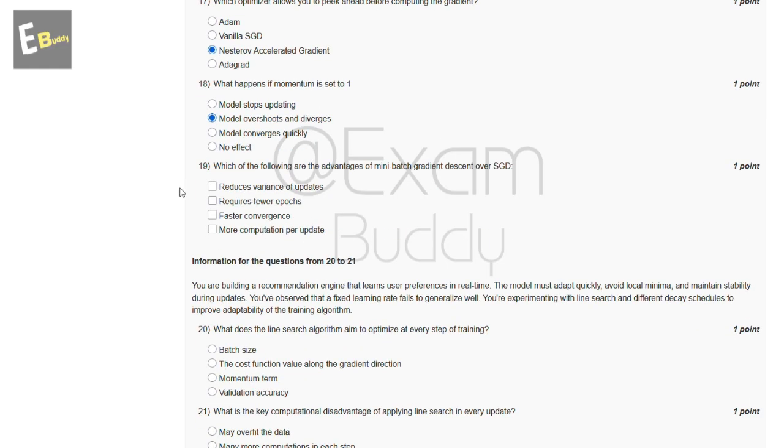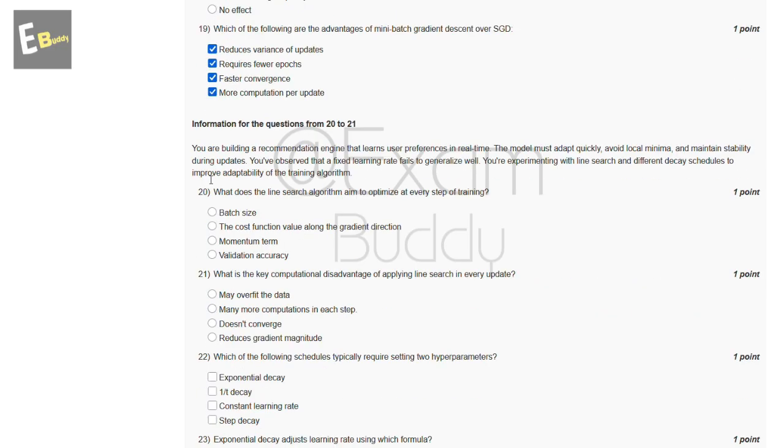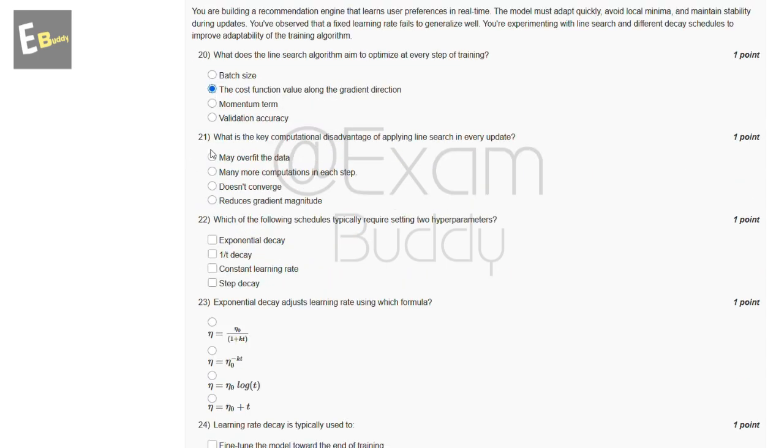Now the 19th question is: which of the following are the advantages of mini batch gradient descent over SGD? So these are the options and the answer of the 19th question is all, A, B, C, D. Now the 20th question is: what does the line search algorithm aim to optimize at every step of training? So these are the options and the answer of the 20th question is B, the cost function value along the gradient direction. Now the 21st question is: what is the key computational disadvantage of applying line search in every update? So these are the options and the answer of our question is B, many more computations in each step.